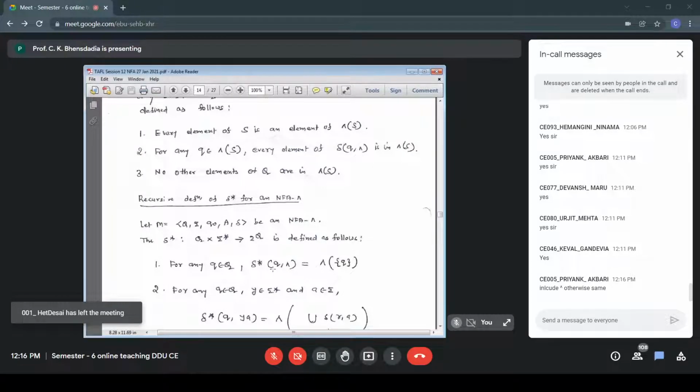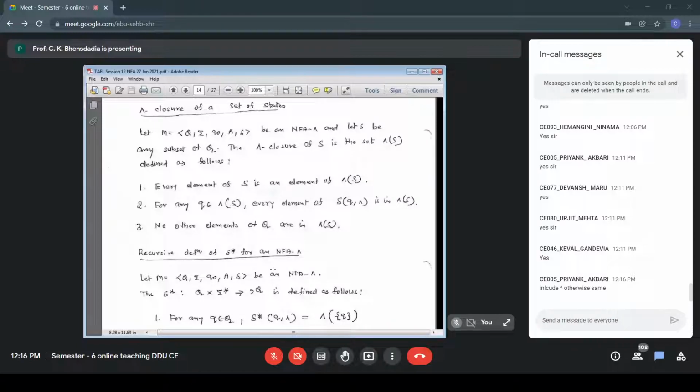And similarly, in the normal NFA, delta star of Q, null is the set Q. So only one answer, Q. But here, from that state Q, suppose on null I can go to R, then Q plus R will be my answer. And how to get QR as the answer? Take the null closure of Q. From Q, on null, whichever states can be visited, include them.